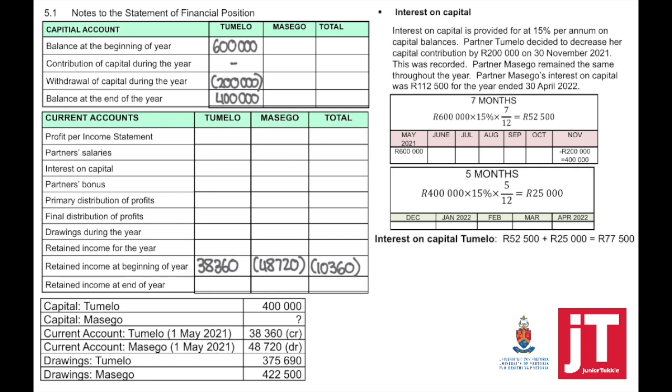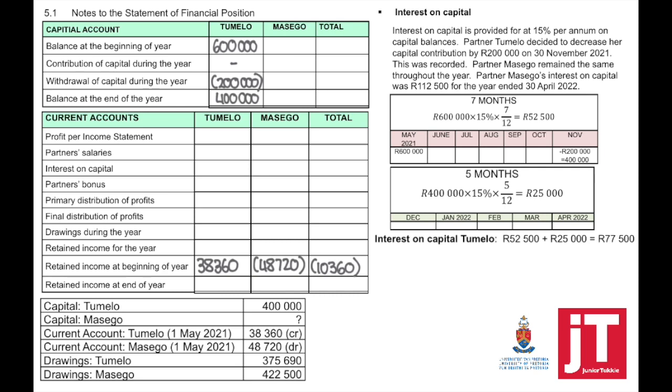There was movement during the year. So this is my approach. I'm going to start with the capital balance in the beginning, which was 600,000. She decided to decrease her capital on 30 November, which means I need to calculate for 7 months on 600,000, from May until November, equal to 7 months.